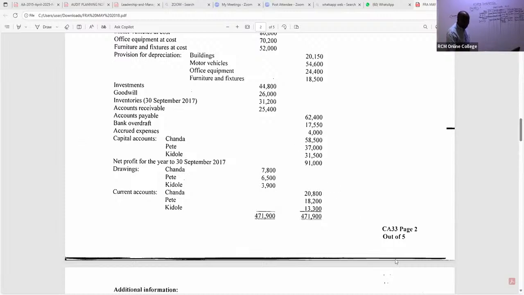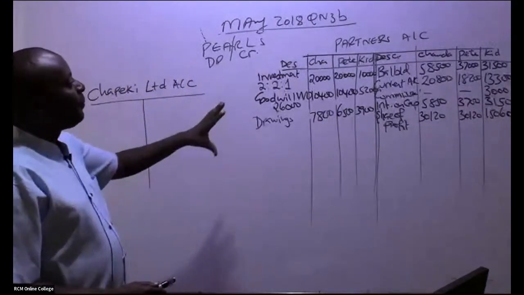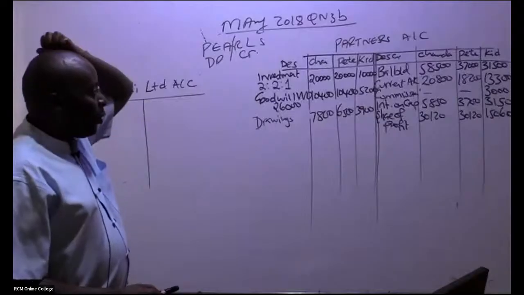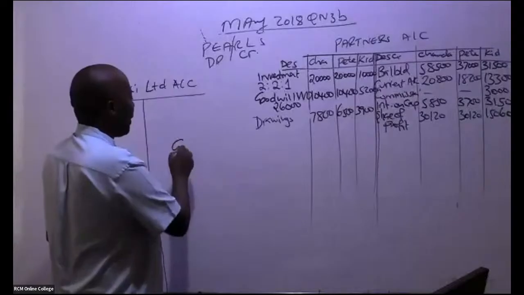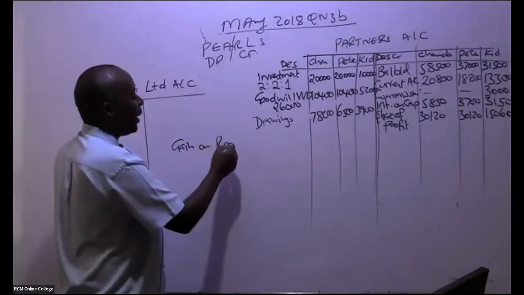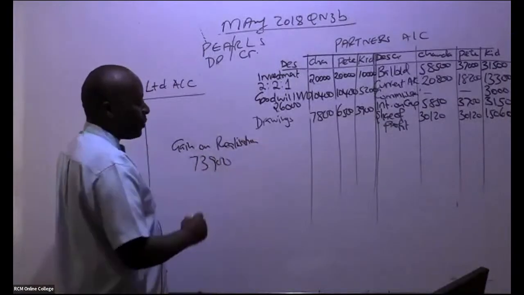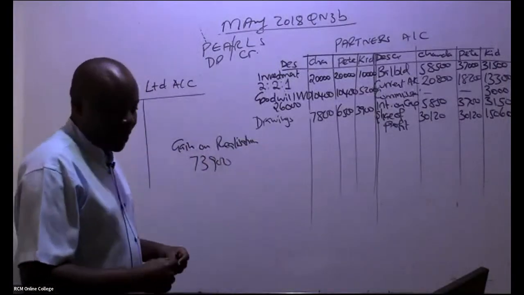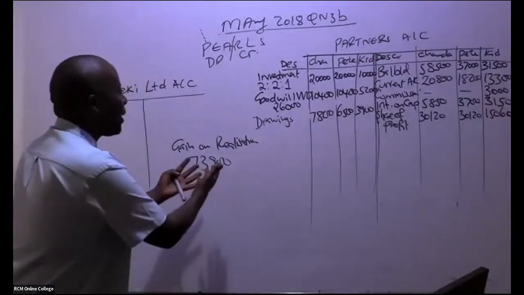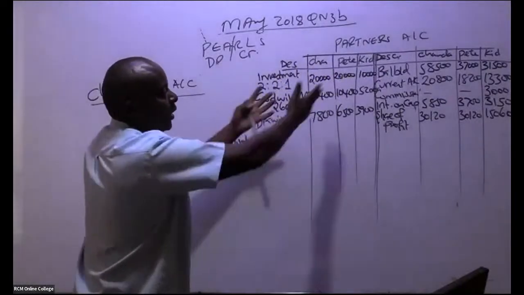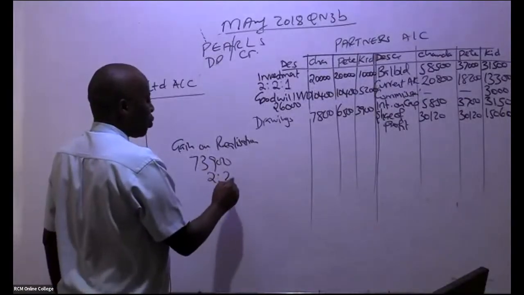Now, there is something very important that normally connects this partner's account with my realization. Remember, we got a gain on realization. Can somebody remind me, was it 73,900? Please share it out to the partners. It's their gain, it's their money. Share it out using the ratio 2:2:1.